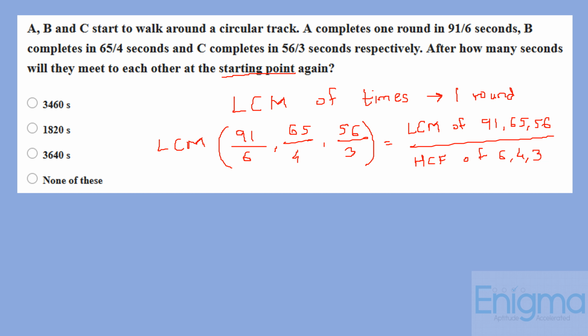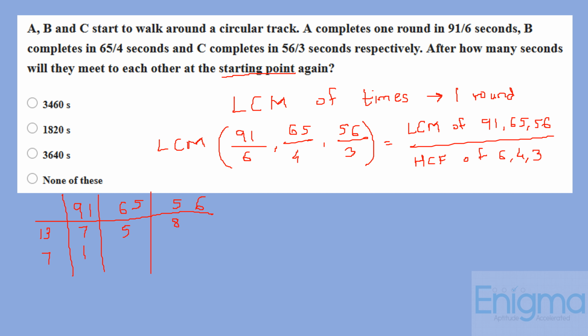So let's find the LCM of 91, 65 and 56. Now there is no common factor to all three. So I'll divide the first two numbers by 13. I get 13 sevens are 91 and 13 fives are 65. Another common factor is 7. So 7 ones are 7 and 7 eights are 56.